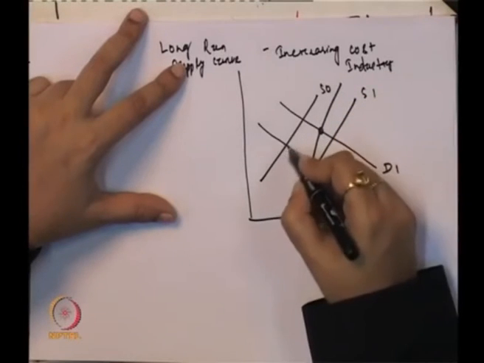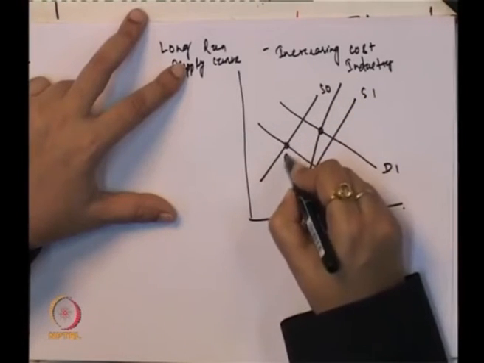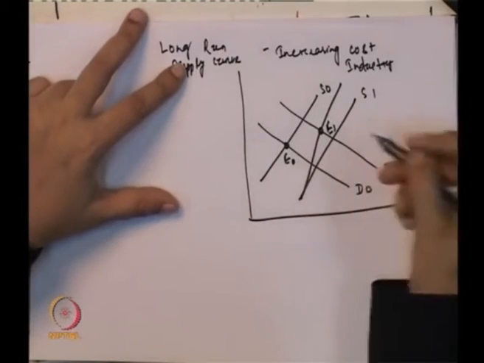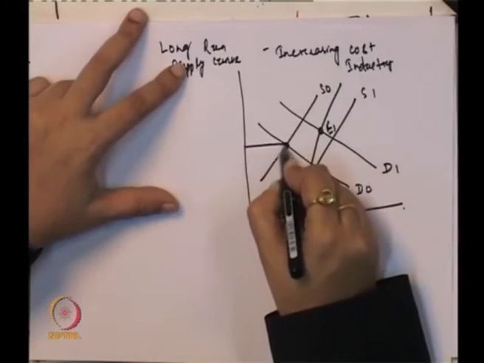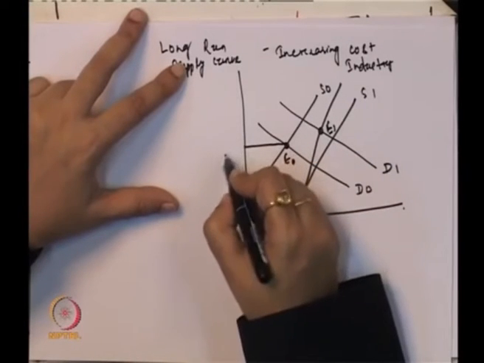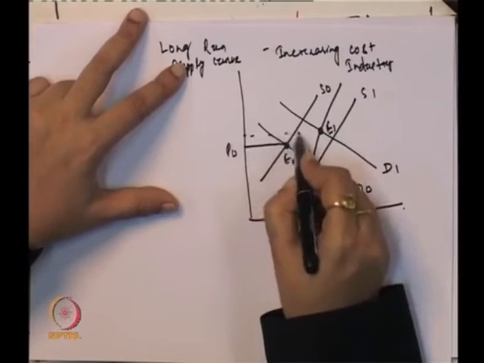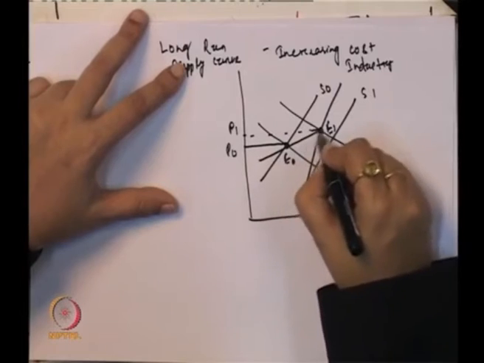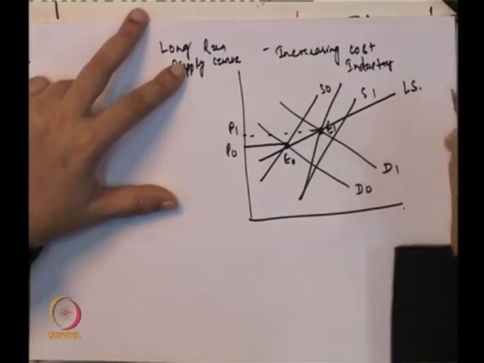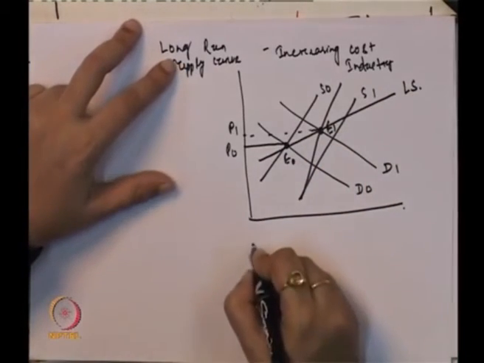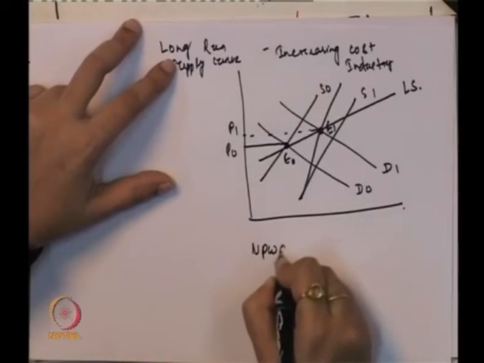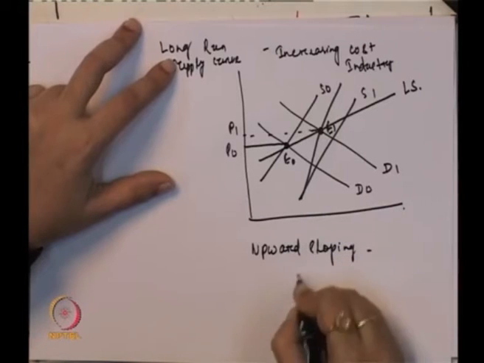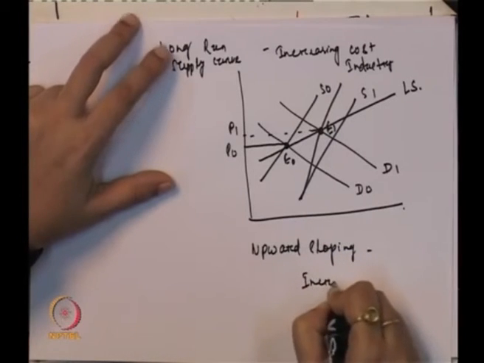Okay. So this is E0, this is E1, and corresponding to this we have P0, we have P1, and if you join E0 to E1, we get a long run supply curve. So it is upward sloping in case of an increasing cost industry.